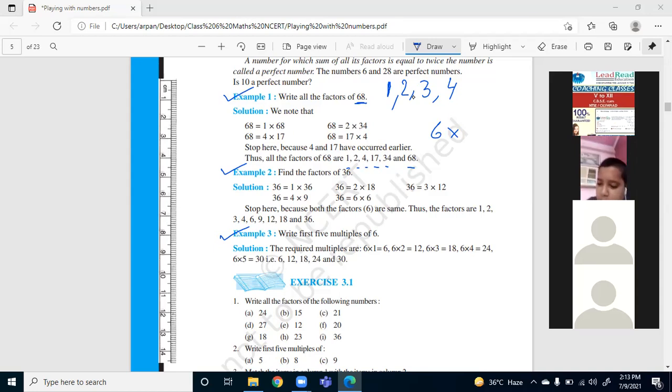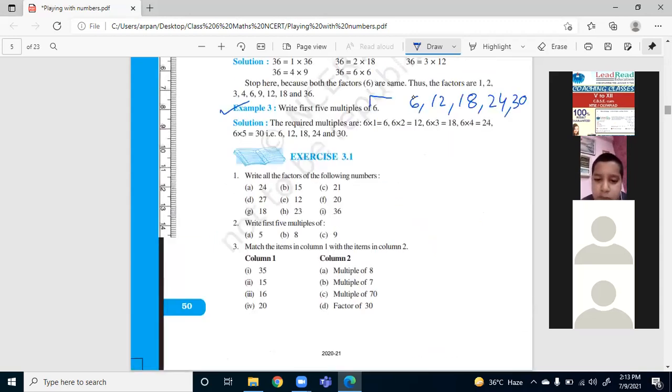Okay, so now we can proceed. The answer is 6. 6 2s are 12, 6 3s are 18, 6 4s are 24, 6 5s are 30. So this is the answer. Okay, so let's proceed to the exercise 3.1. Please write in your copy exercise 3.1 and start with question number 1. So let's start with 24.